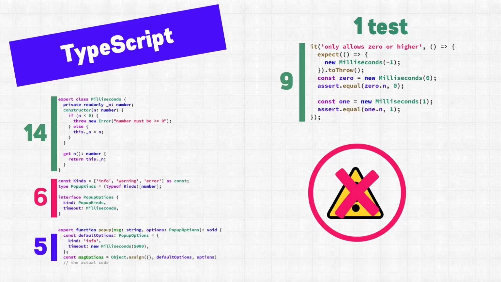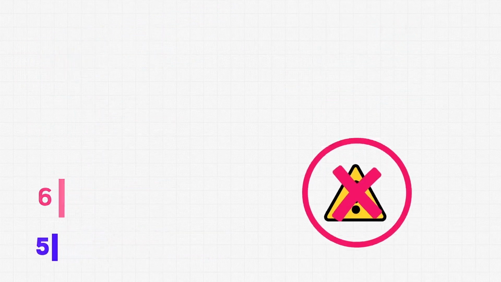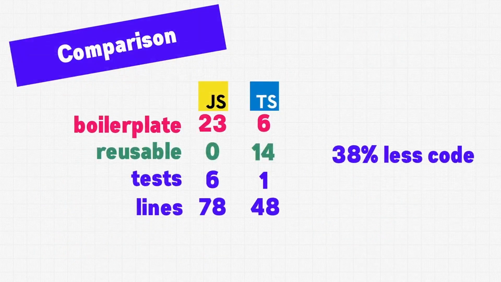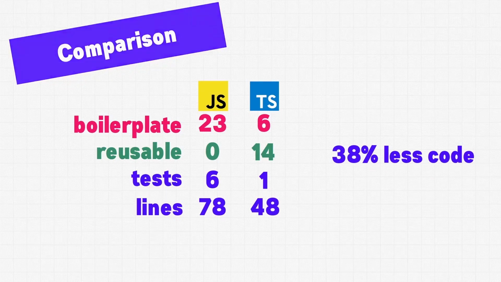So the TypeScript code still has all the same checks as the JavaScript version, takes less code, requires fewer tests, and some of the code that's marked here in green is actually reusable across the rest of the code base. Here's a quick comparison of the numbers. Overall, TypeScript used 38% less code in this particular example.